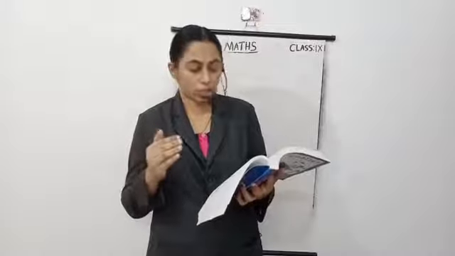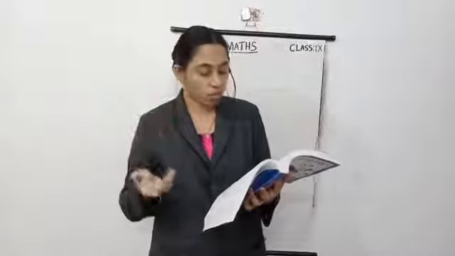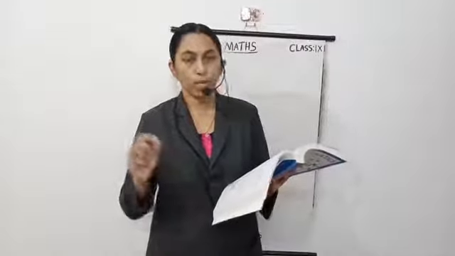The lifespans of 40 such batteries are given in years: 2.6 years, 3 years, 3.7 years, 3.2 years like that. Okay. Construct a grouped frequency distribution table for this data using class intervals of size 0.5 starting from the class interval 2 to 2.5.